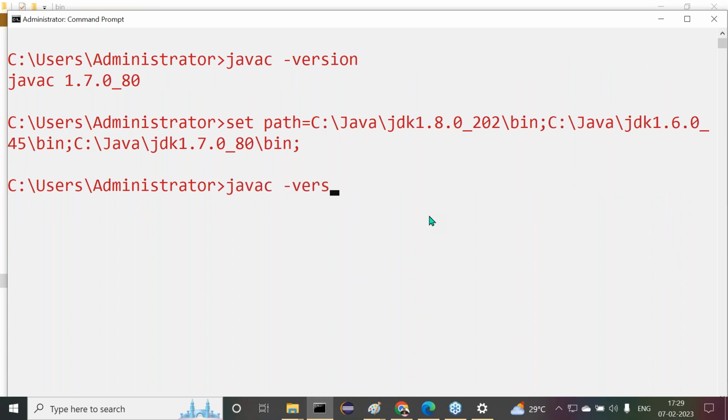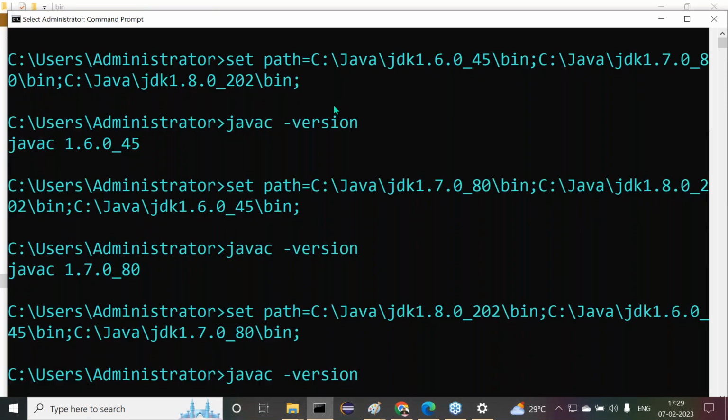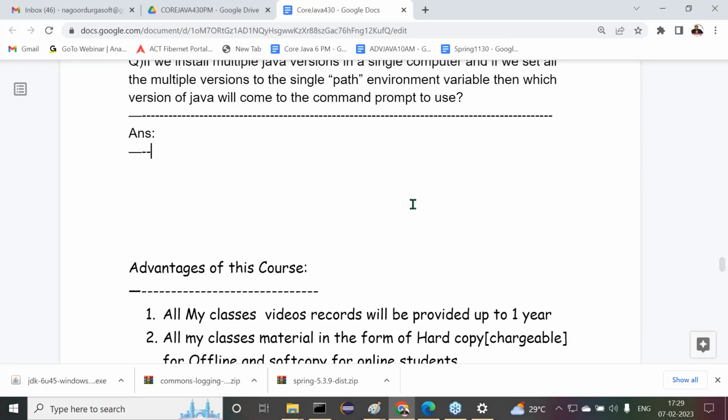Java C space hyphen version. Now here what we are getting there? 1.8 version here we are getting. Right, sir. Now let us check this clearly. Right, sir. Answer here we have right there.